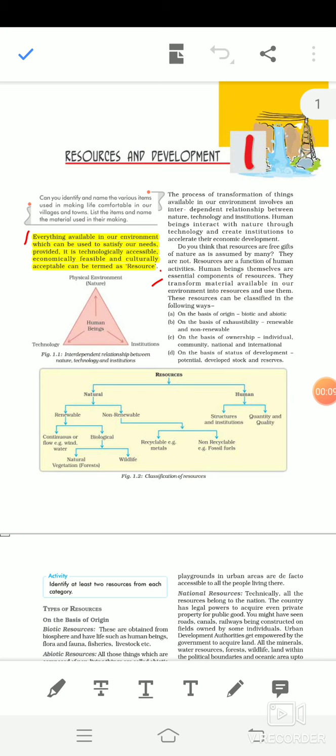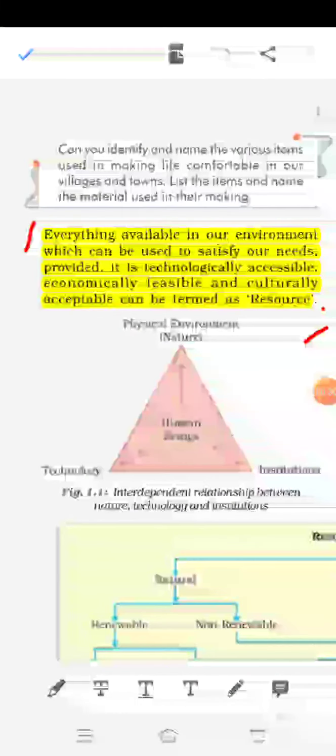The first thing that comes to our mind is, what is a resource? What thing can we call a resource? What is the definition of resource? The definition of resource is very important. Three times it came in the board exam. What do you mean by resource? In the first paragraph of our NCERT book, this definition is given.